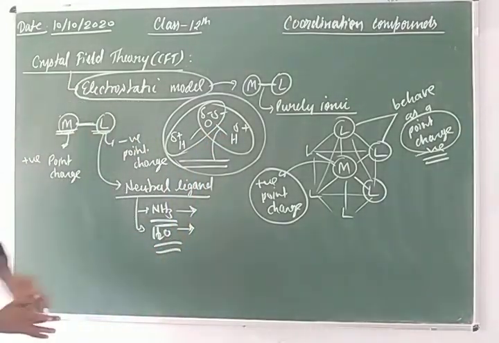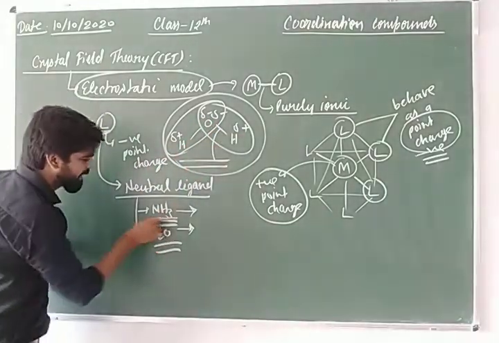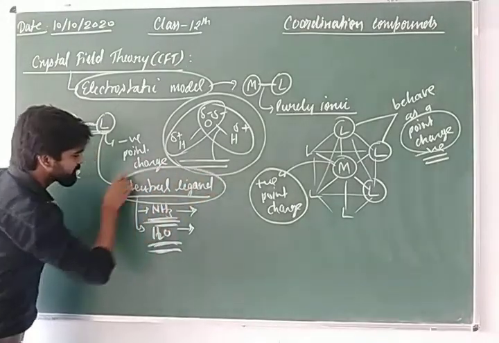You can see the partial negative charge and partial positive charge present in both NH3 and H2O, which are neutral ligands.